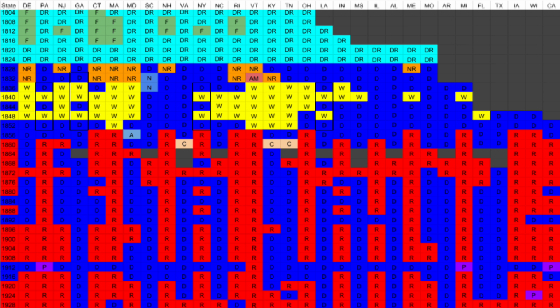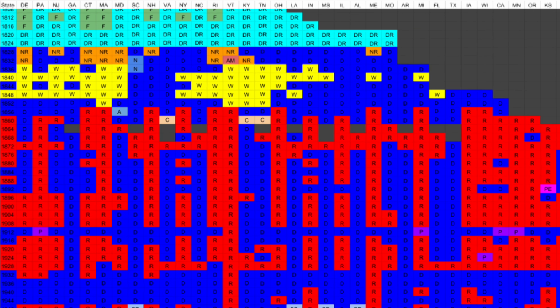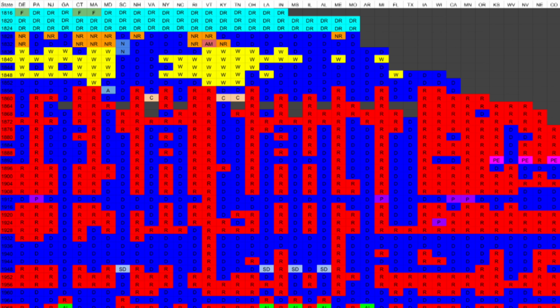There were a few other states that were kind of swing states in this era, particularly Maine, but also Connecticut, Rhode Island, and New Jersey. They each supported the National Republicans at one point, went Democrat, then Whig, then back to the Democrats at different times. The collapse of the Whigs in the 1850s brought about the third party system, which saw the emergence of